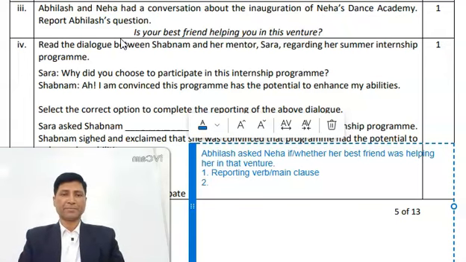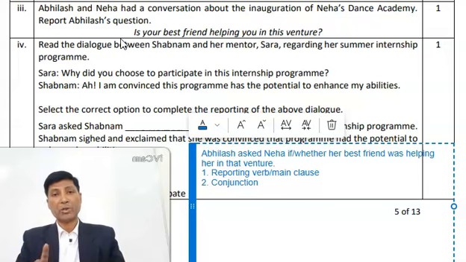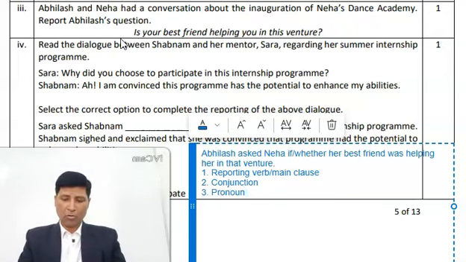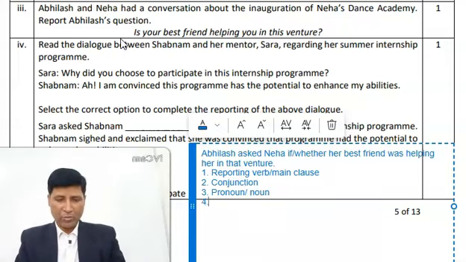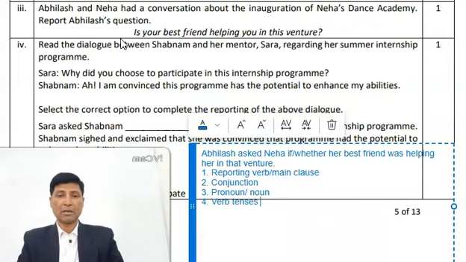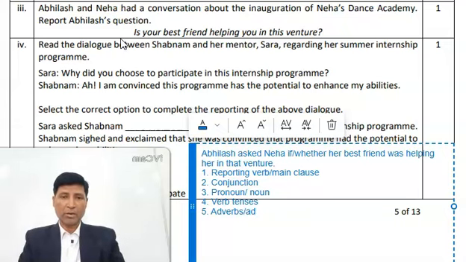Second part is conjunction. After you have completed the reporting verb, the second part will always be conjunction. The third part, pronoun or noun. Fourth part is verb tenses. And fifth part will be some adverbs or adjectives.